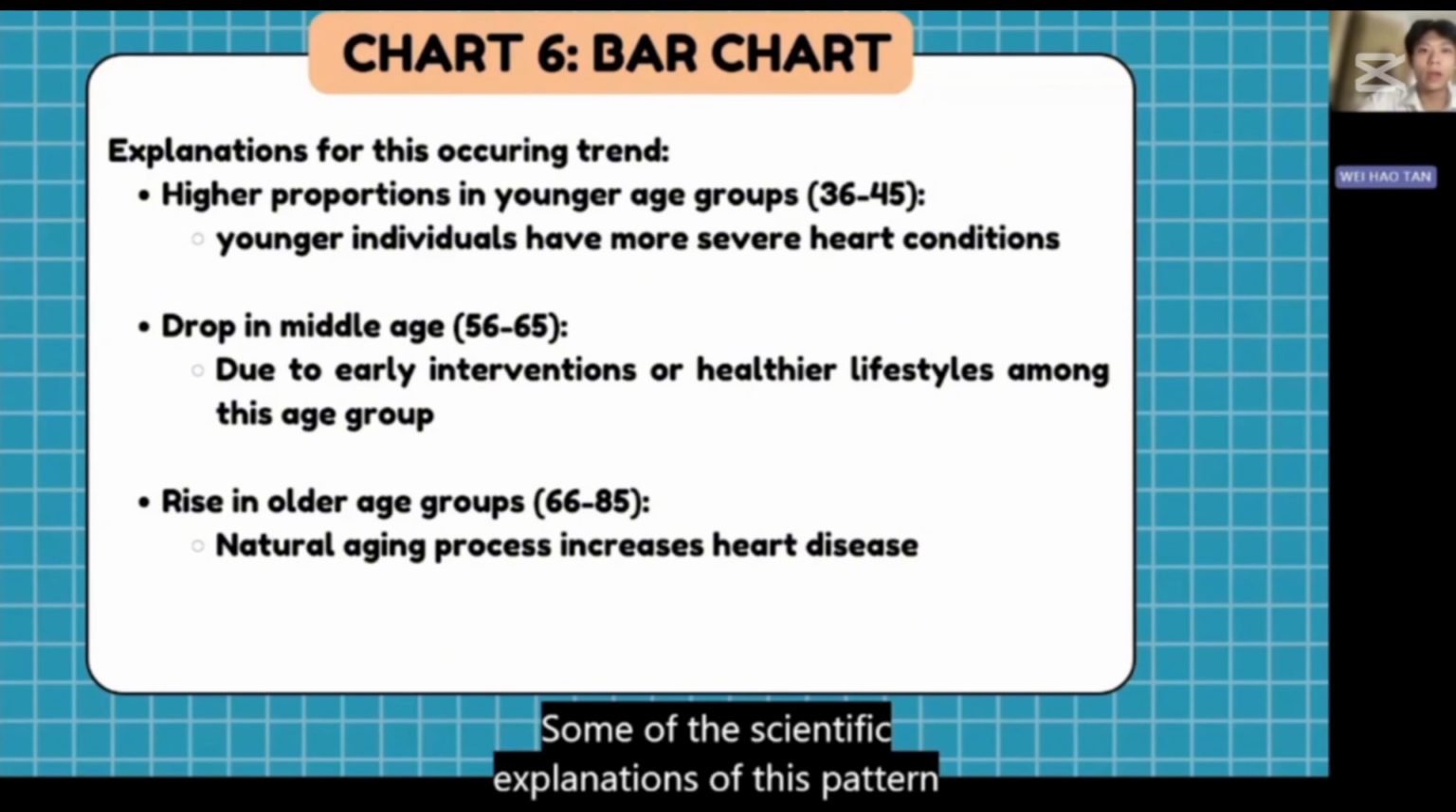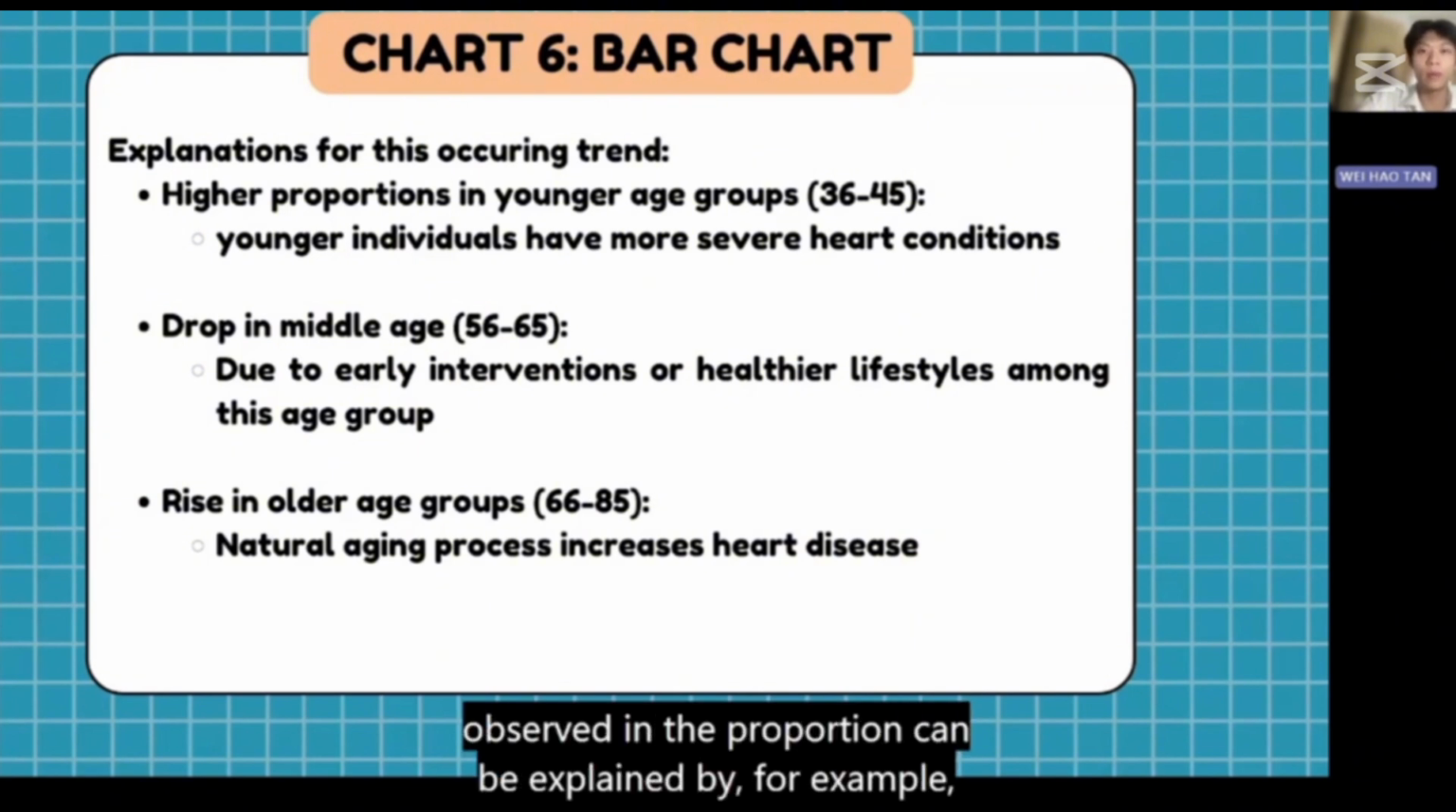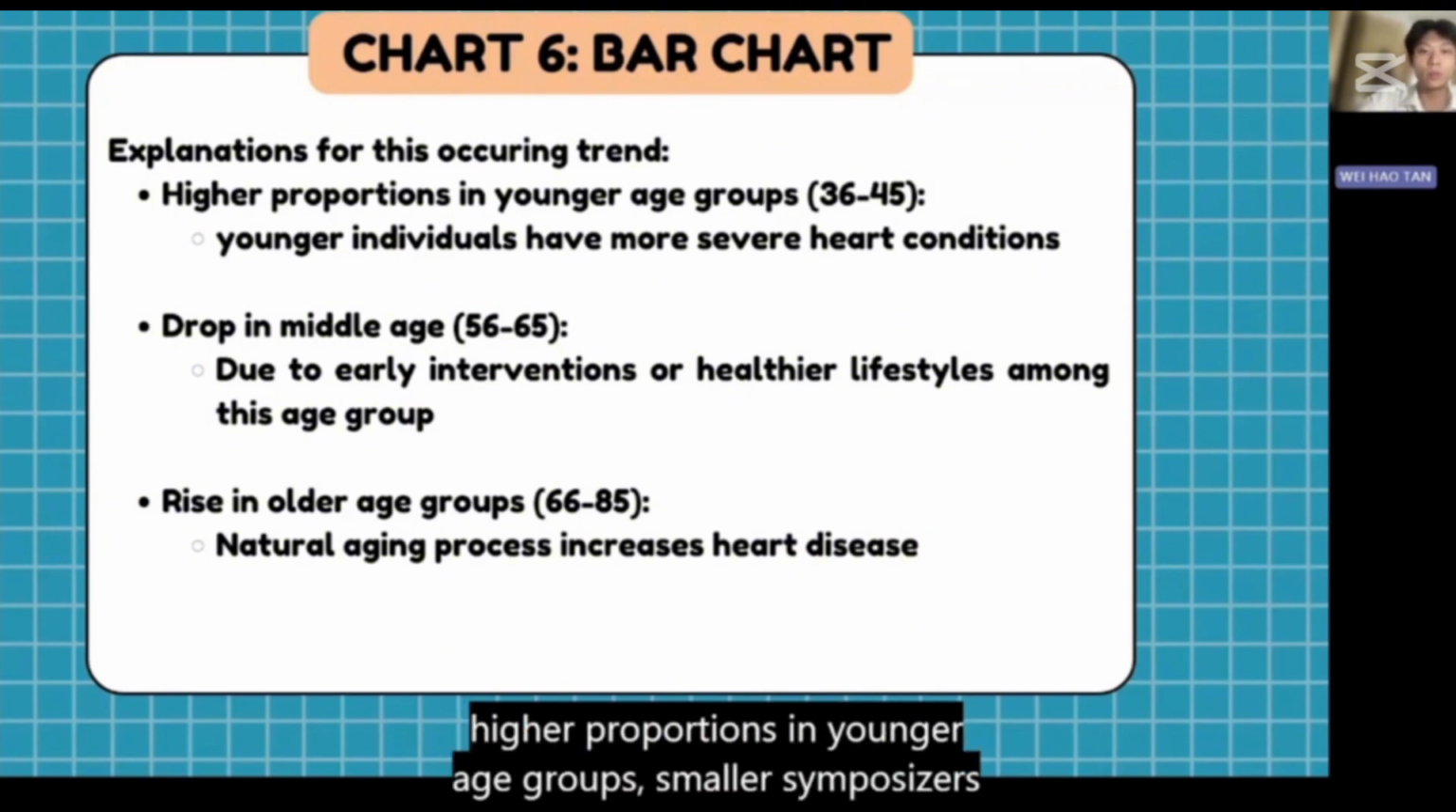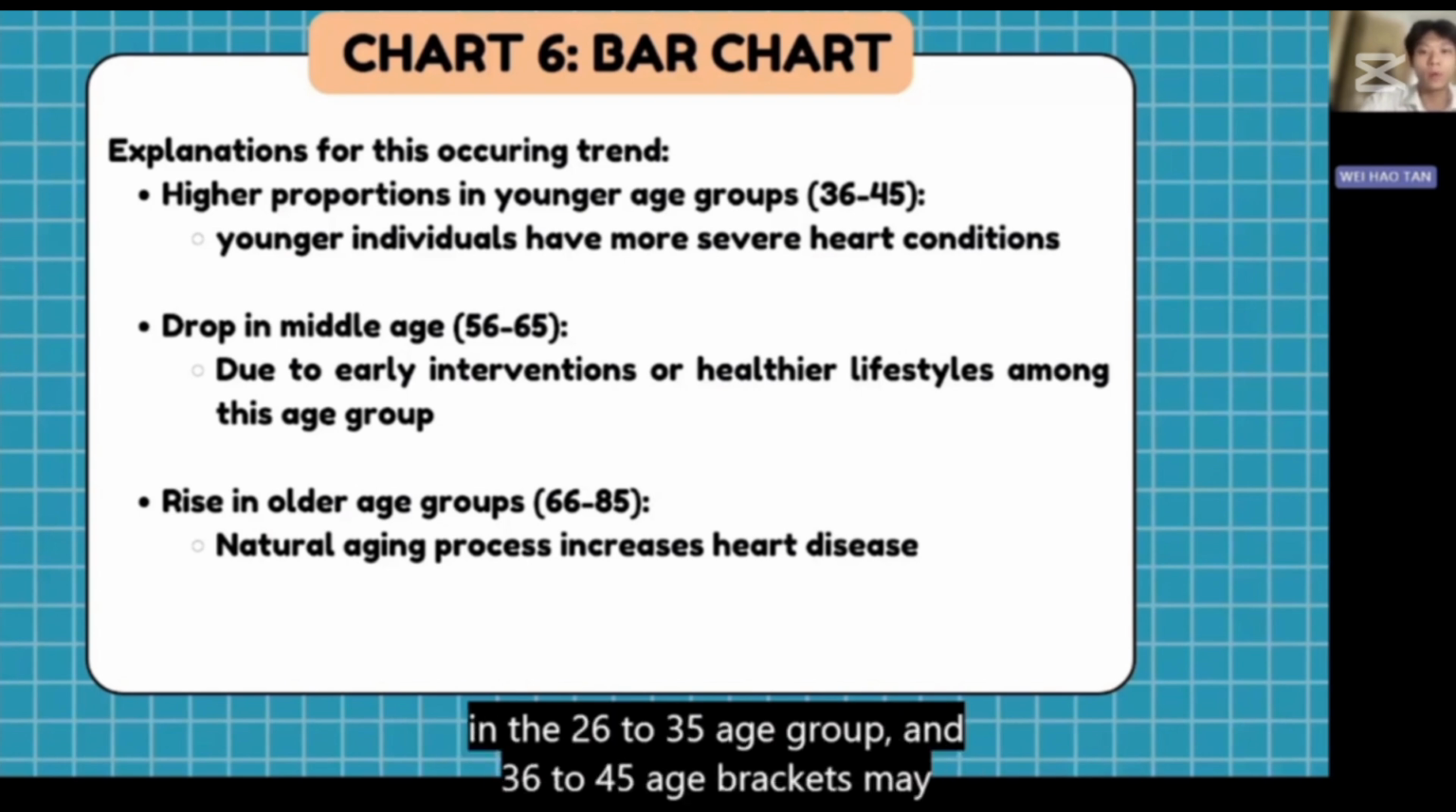Some of the scientific explanations of the pattern observed in the proportions are, for example, higher proportions in younger age groups. Small sample sizes in the 26 to 35 and 36 to 45 age brackets may inflate the proportion of heart disease cases.